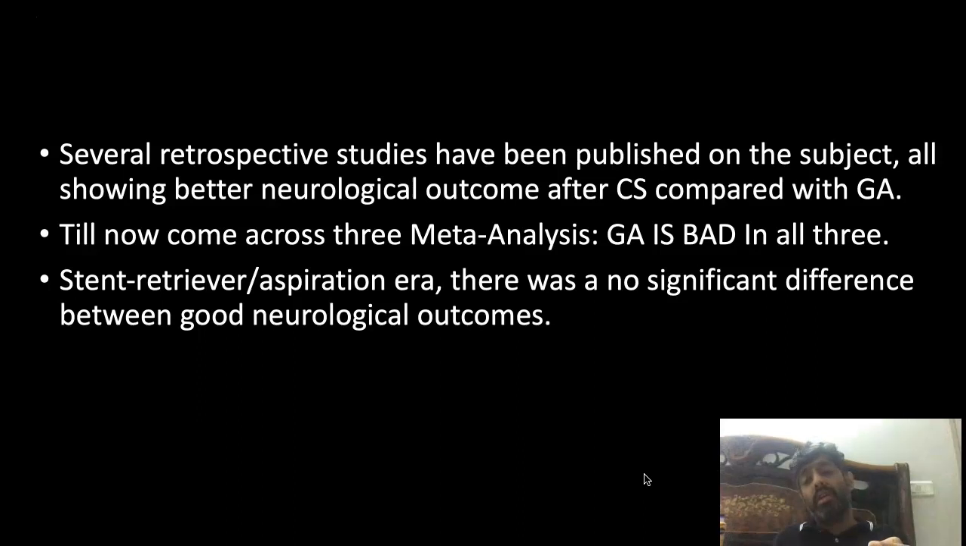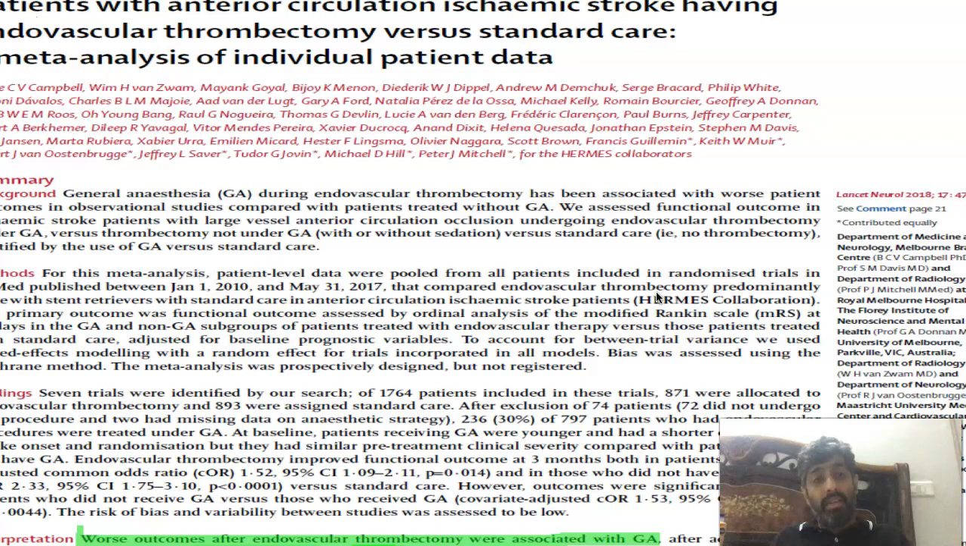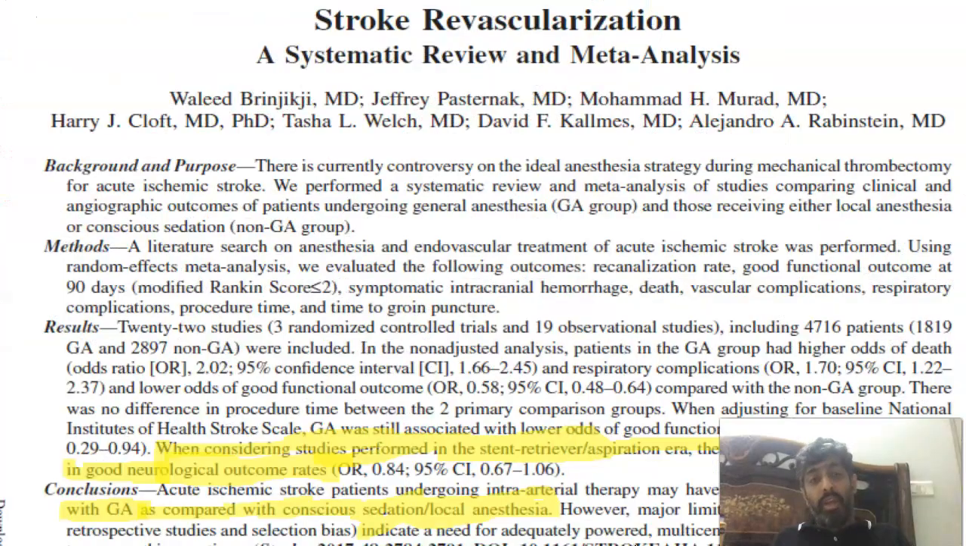But there has been no difference between good neurological outcomes. What I mean to say is that all retrospective studies say there is a bad outcome. If you look at this retrospective study, there is a worse outcome after endovascular thrombectomy associated with GA. And if you look at this meta-analysis published in Stroke in 2017, it shows that acute ischemic stroke undergoing intra-arterial therapy has a worse outcome when treated with GA.